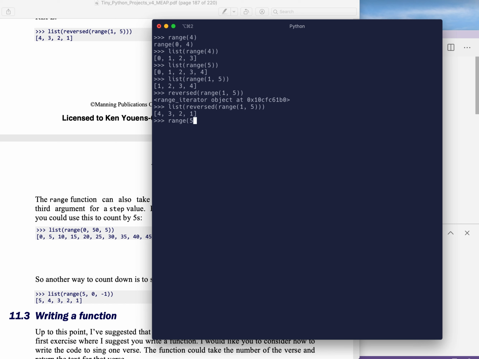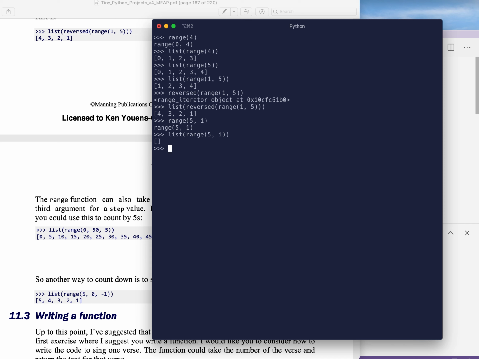The next thing I could do, it would be nice if we could say range going from 5 to 1, but, well, let's make it into a list. That actually produces the empty list. So if the starting value is greater than the ending value, then it will produce an empty list. It seems odd to me that it doesn't produce an exception, it just produces an empty list. It seems like it might be common to mix up the start and stop, but that's the way this function works.